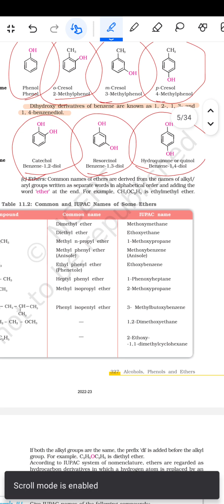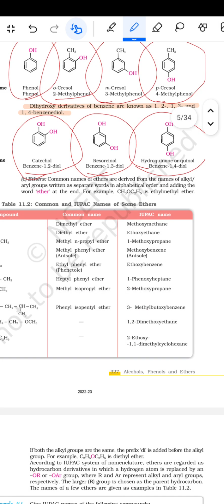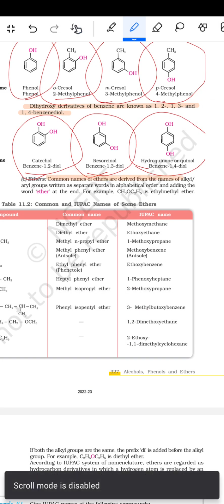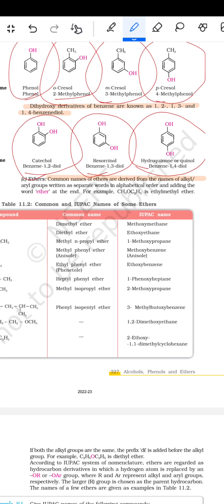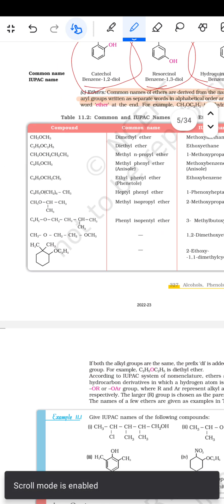फिर आता है इसके बाद ईथर्स. तो its common names of the ethers are derived from the names of the alkyl or aryl groups written as separate words in alphabetical order and adding the word ether at the end. For example, CH3OC2H5 is ethyl methyl ether. तो इसका आ